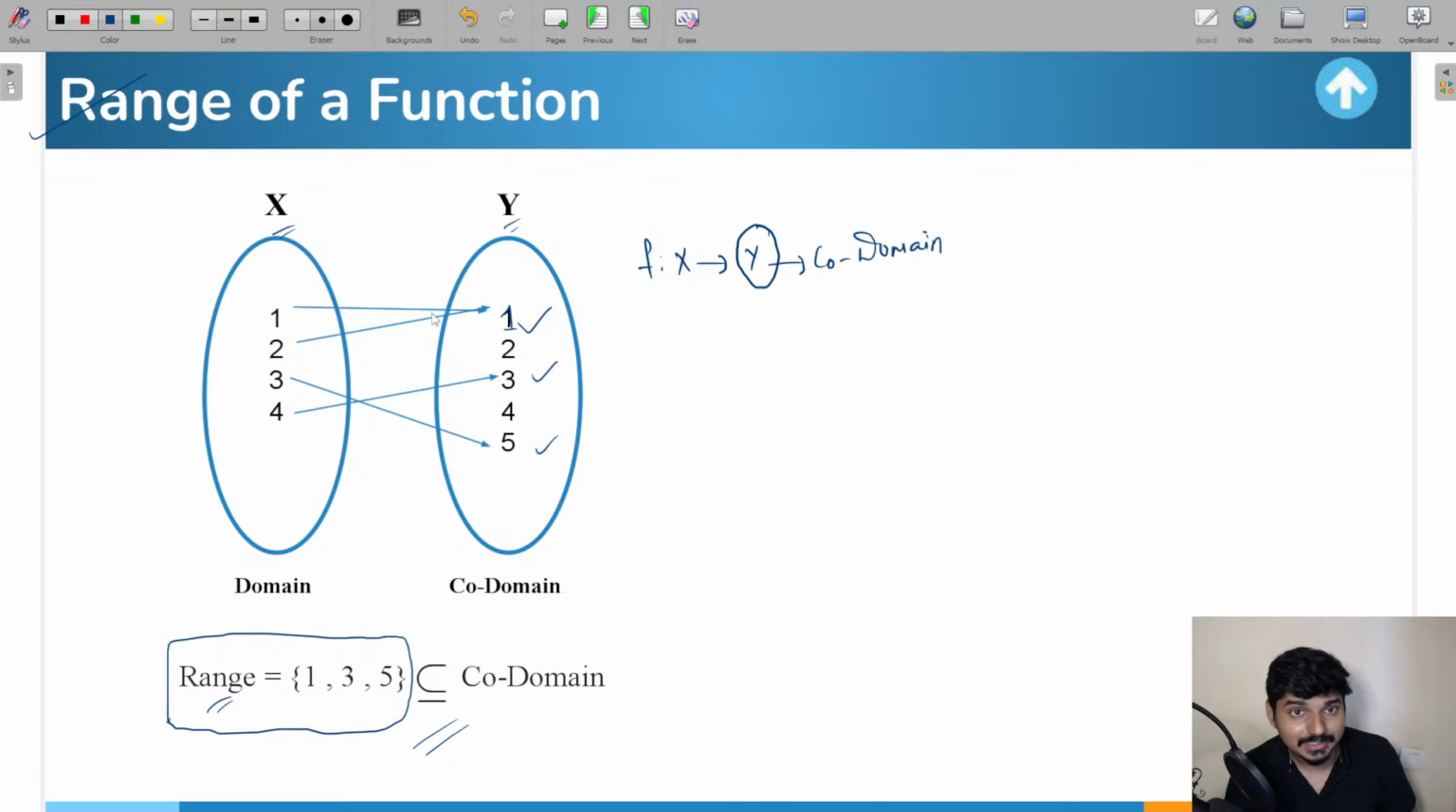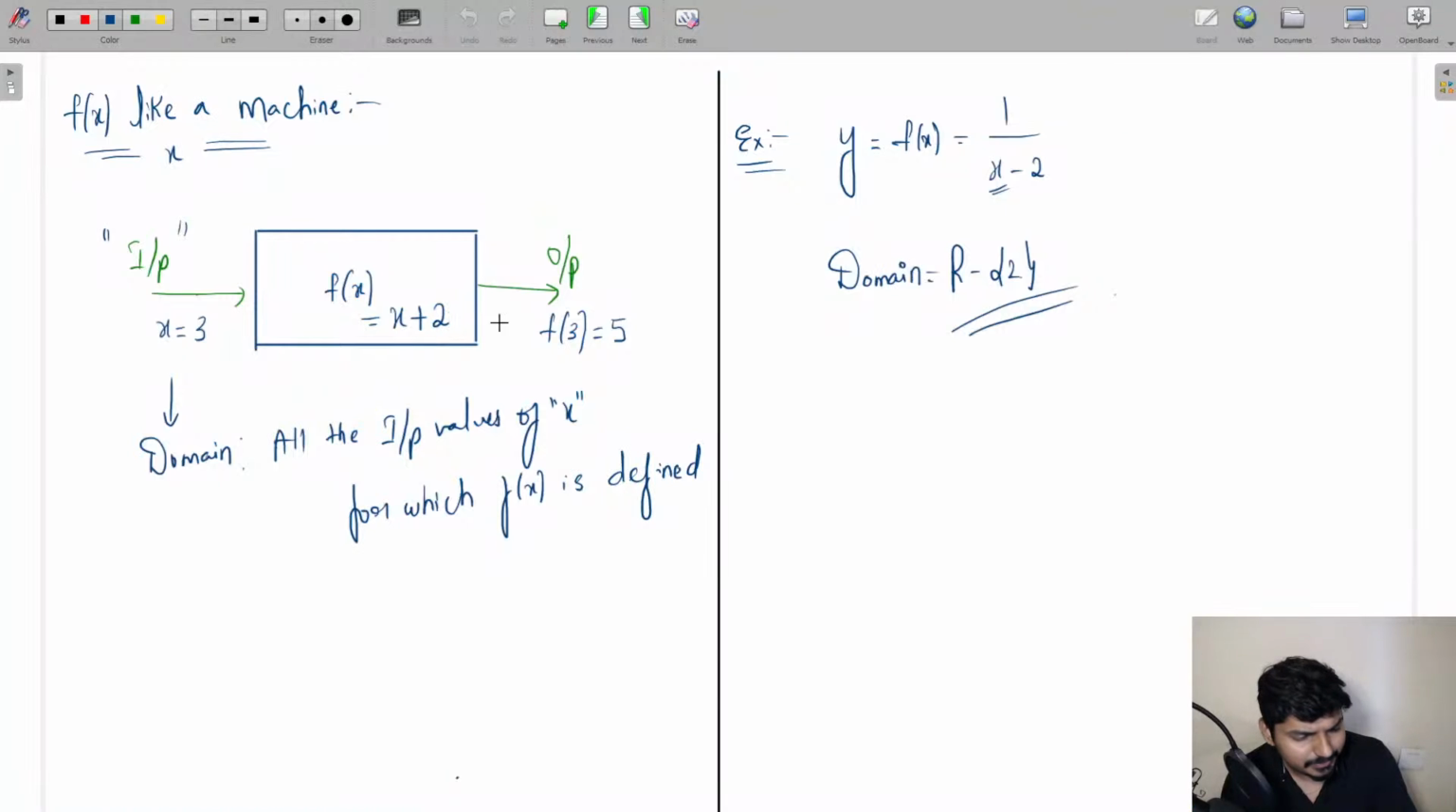Now, another way of understanding the range of the function. So let me do one thing. Let me get back to this particular slide, in which we have understood the function like a machine. Now I told you, domain is simply nothing but all the input values of x where the function is defined. So for all the input values of x where the function is defined, all the output values that you get together is simply representing the range of the function. So look, here for f of x equal to 3 you got pi as the result. The pi is simply nothing but it will be present in the range of the function.